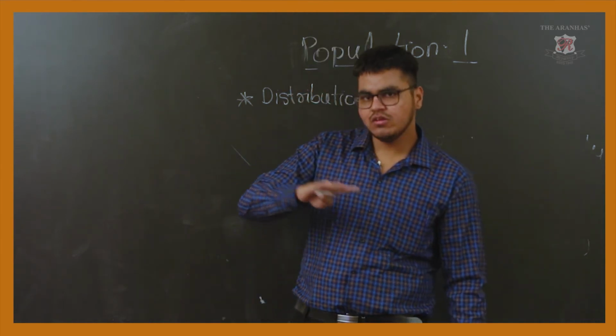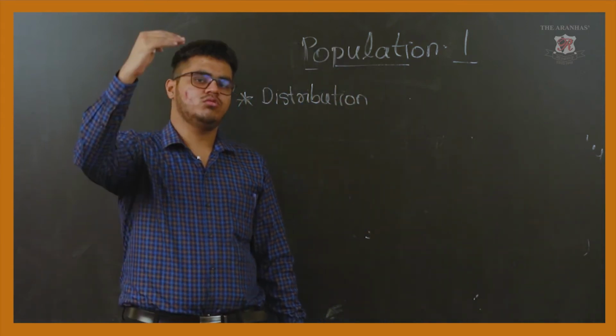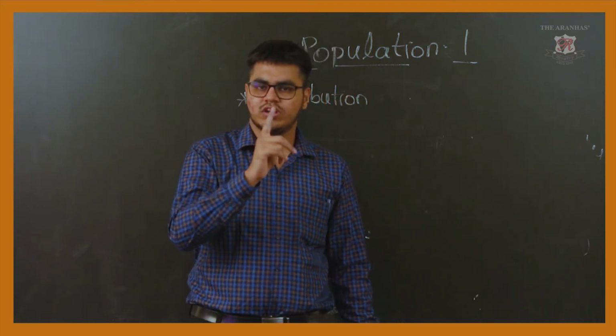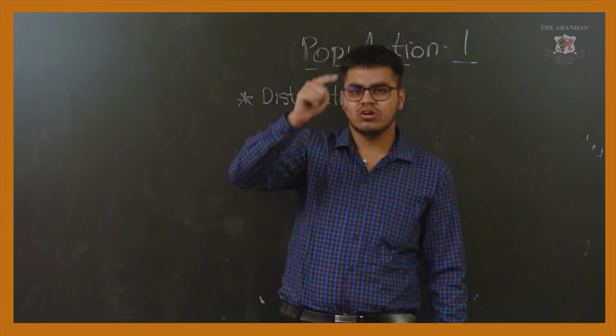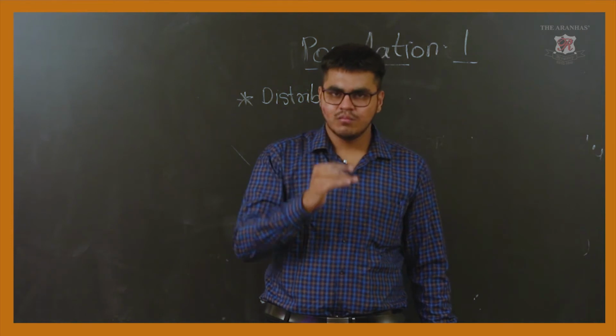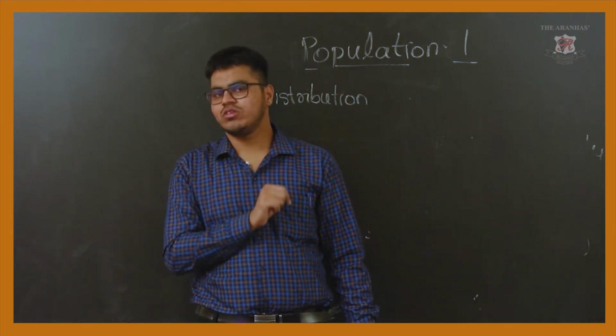If you compare the globe, the northern hemisphere, the part north of the equator, and the southern hemisphere, the part south of the equator, the northern hemisphere is more densely populated than the southern hemisphere. What is the reason? Just check out the map.